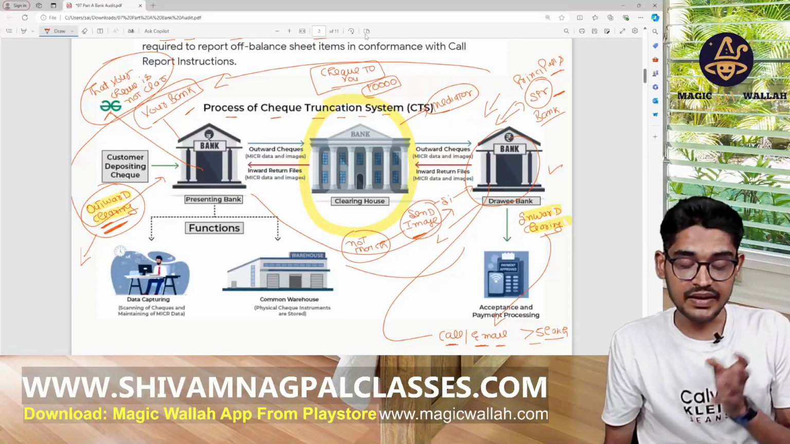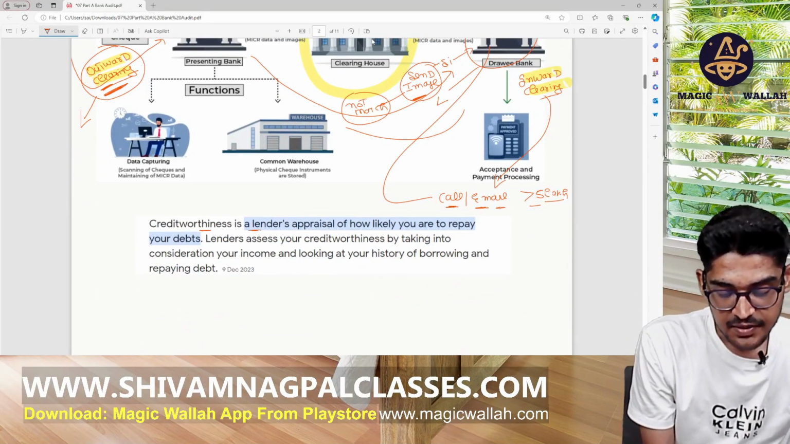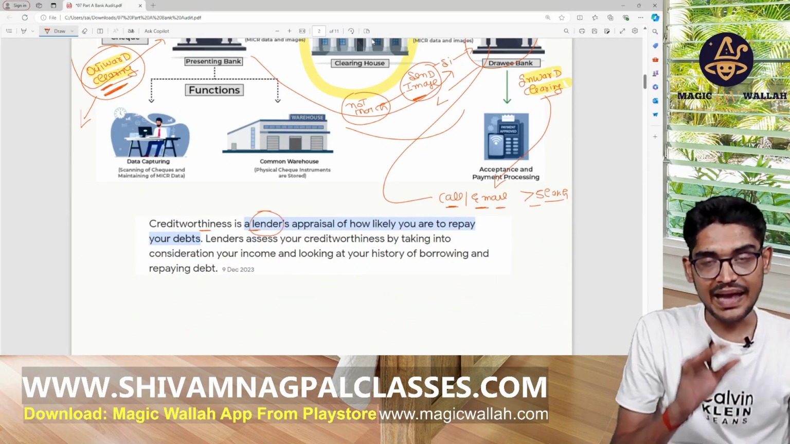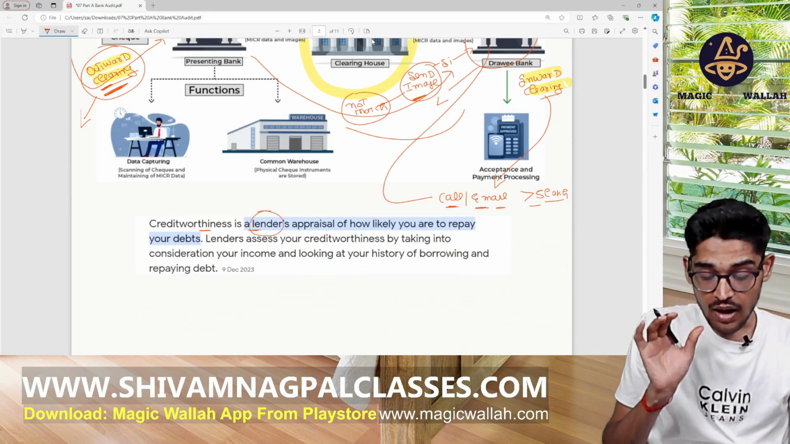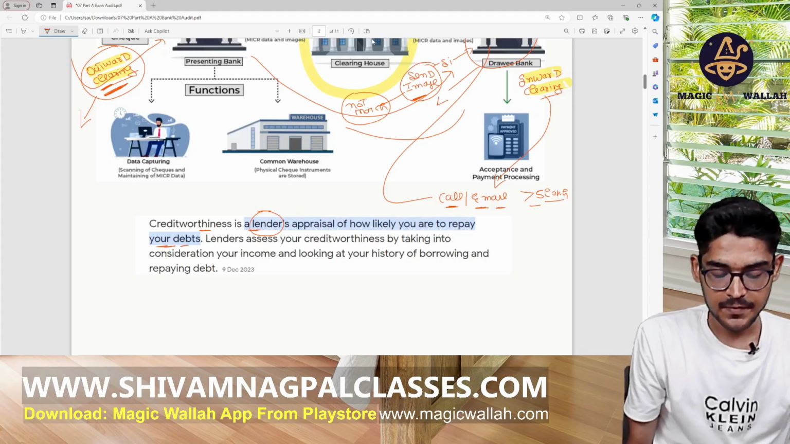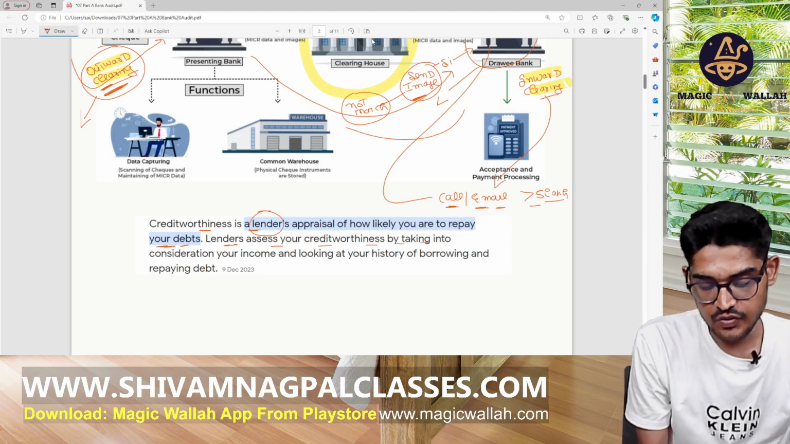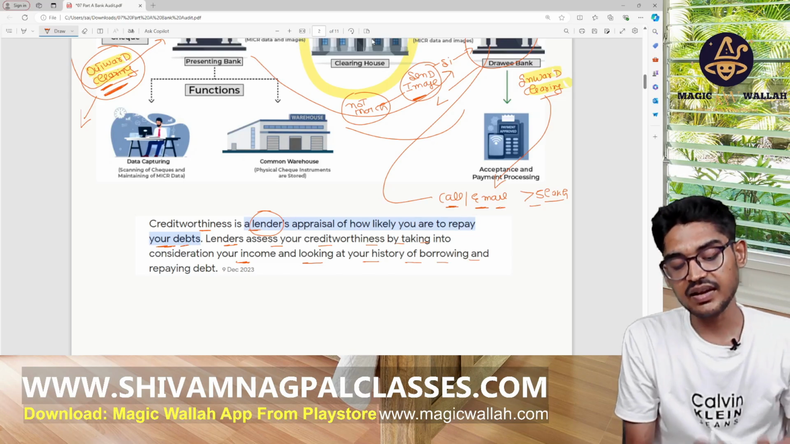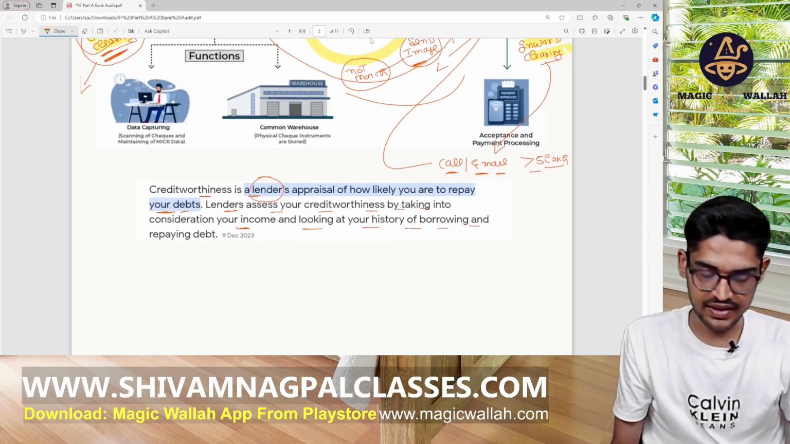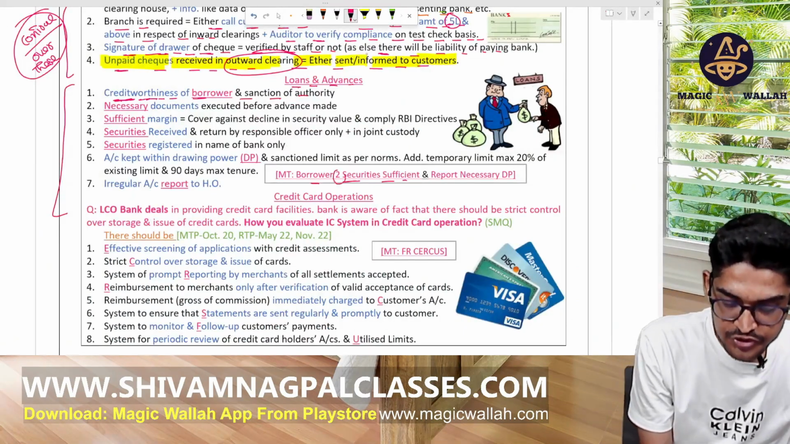So what do you mean by credit worthiness? Credit worthiness is the lender's appraisal. Before giving the loan, the bank appraises how likely you are to repay your debt. The lender assesses your credit worthiness by taking into consideration your income and your past history of borrowing and repaying of debt. This is the credit worthiness that is assessed by the bank.